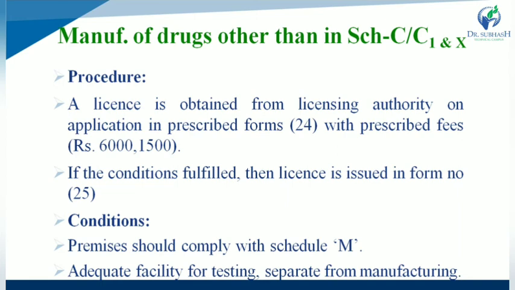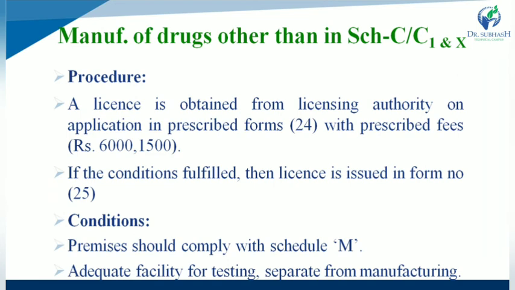So if the conditions are fulfilled, then the license is issued in Form number 25. So we will see what type of conditions are to be fulfilled. After fulfilling the conditions, the license is issued in Form number 25. So which type of conditions should be fulfilled?